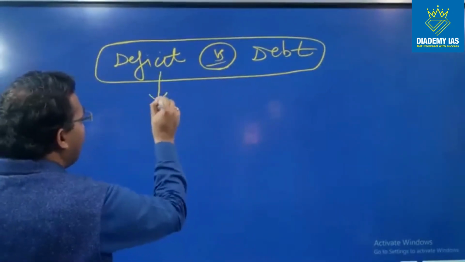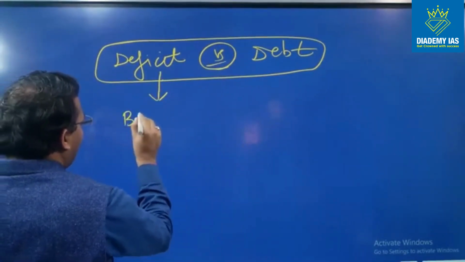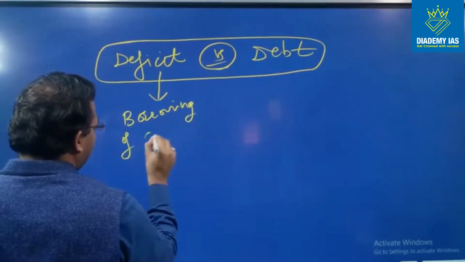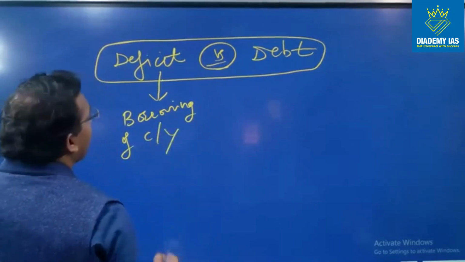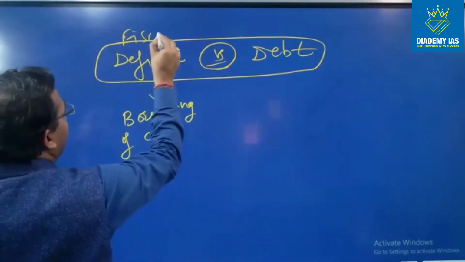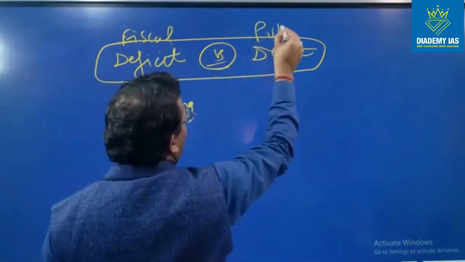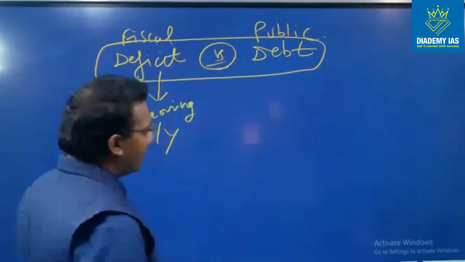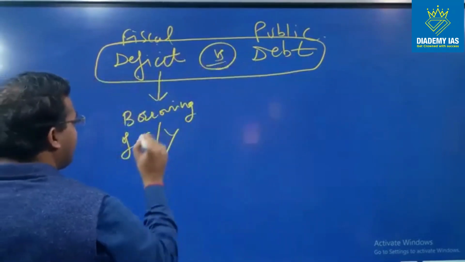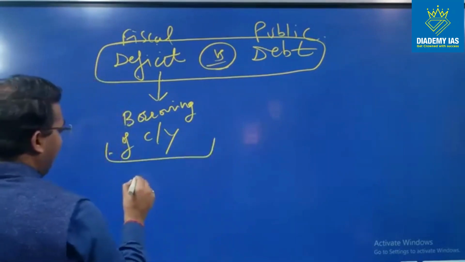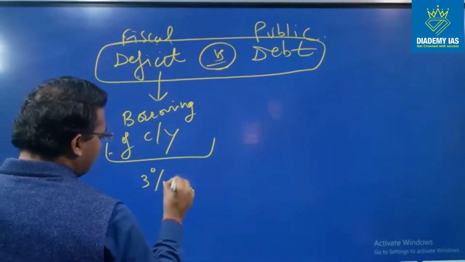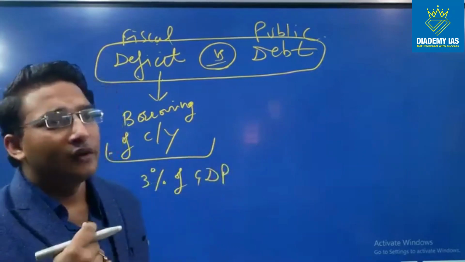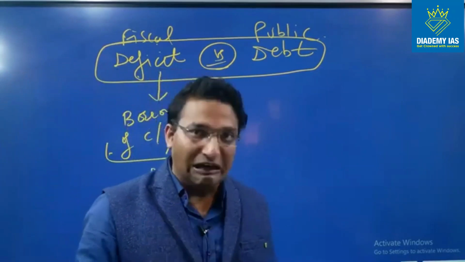What is deficit? Deficit is very, very simple. The borrowing of the current year, right? In fact, I should say fiscal deficit versus public debt. So either you can say simple deficit versus debt, or fiscal deficit versus public debt, right? This fiscal deficit represents the borrowing of the current year, and normally the limit capped is 3% of GDP, right? So this represents how much loan we have taken for the expenditure of the current year.